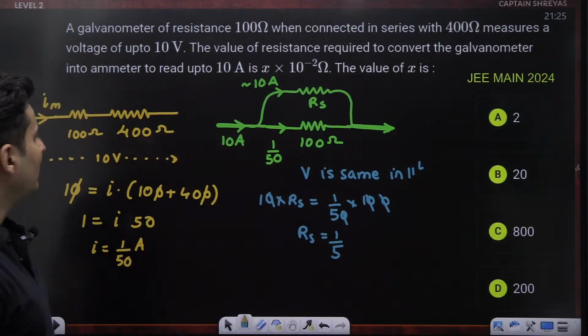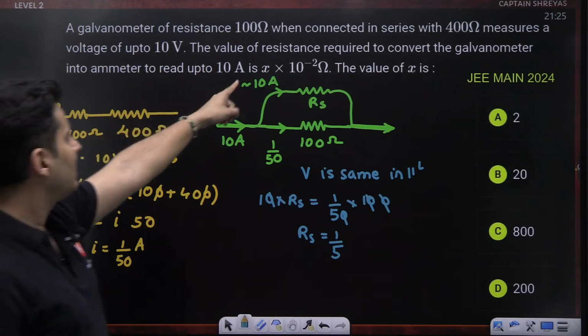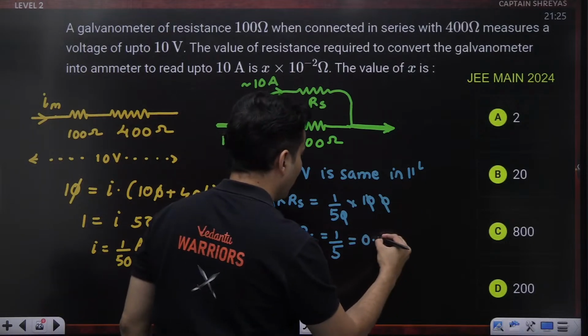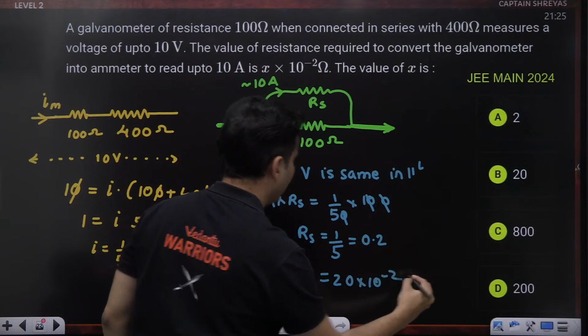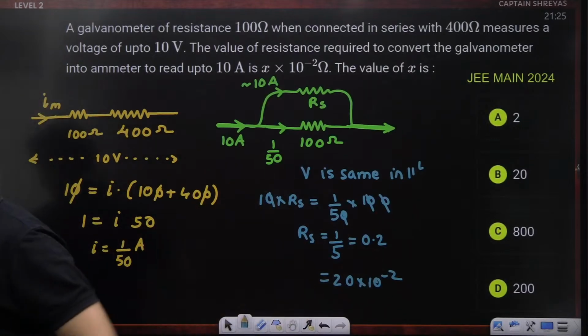So RS is basically 1 by 5 ohms, and the answer is expected as something into 10 to the power minus 2. So this is basically 0.2, right? So this will be 20 into 10 to the power minus 2, which is option B. I hope this is absolutely very clear. Yes, option B, very good, Tanuja Sivakumari. Awesome.